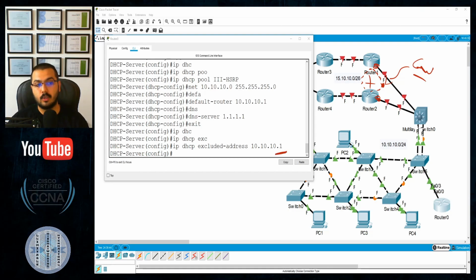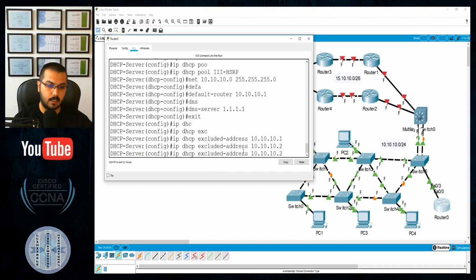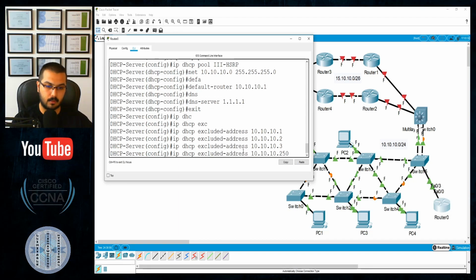Okay, but these two real existing devices will need also real IP addresses. So I will give the active a .2, I will give the standby or the backup a .3. So these are three IP addresses that I will use in between these two routers. So I will need to exclude all these IP addresses, as well as the IP address of this interface. Of course, do not forget about that, because it's already used and assigned statically, which is .250. Okay, so I will have to exclude 4 addresses, which will be all of those addresses.